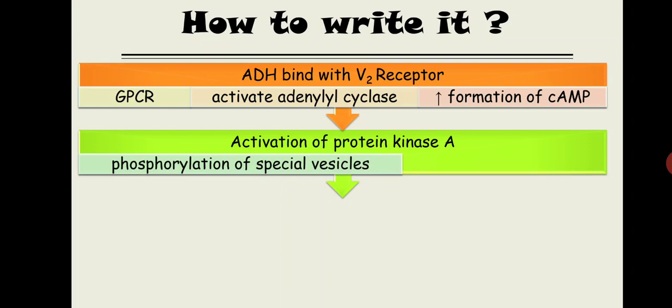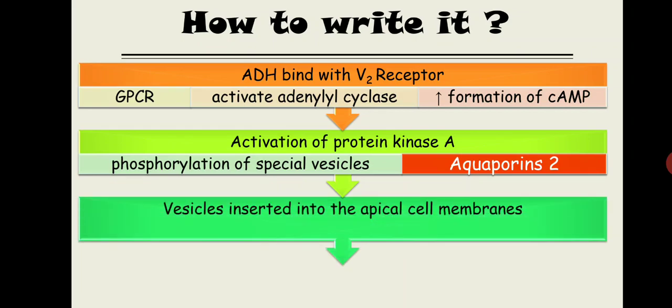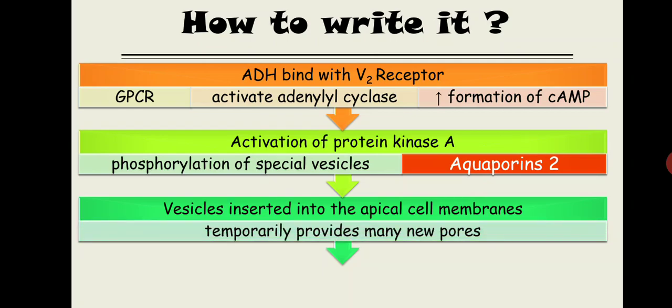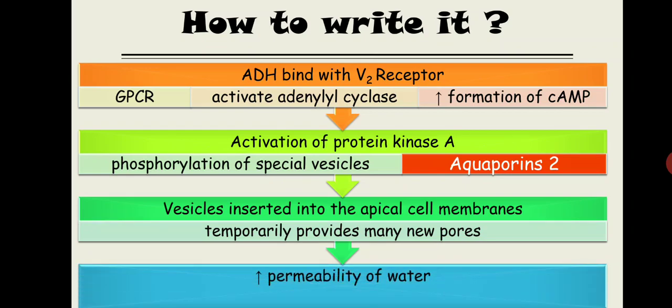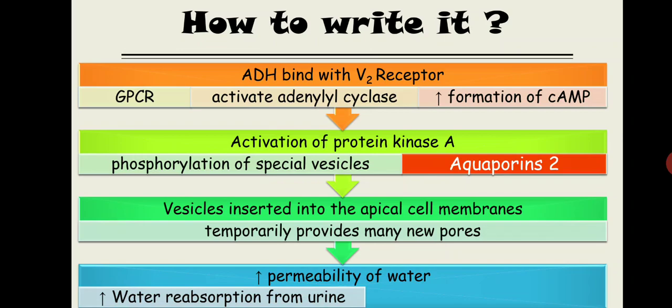Now this vesicle contains the aquaporin 2 water channel. This vesicle is inserted into the apical cell membrane and temporarily provides many new pores or channels, and via this it will increase the permeability to water, and water will be reabsorbed from the urine, and urine becomes concentrated and the blood becomes diluted. Now this is all about the ADH action.